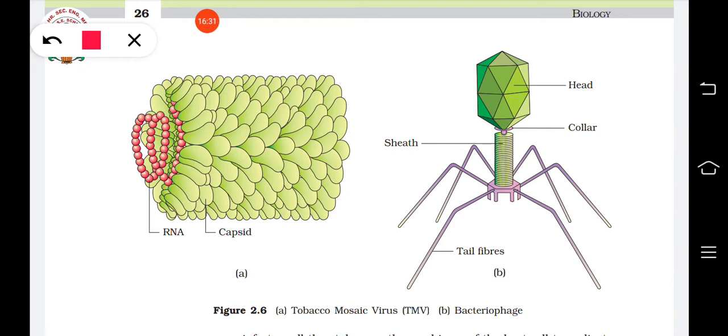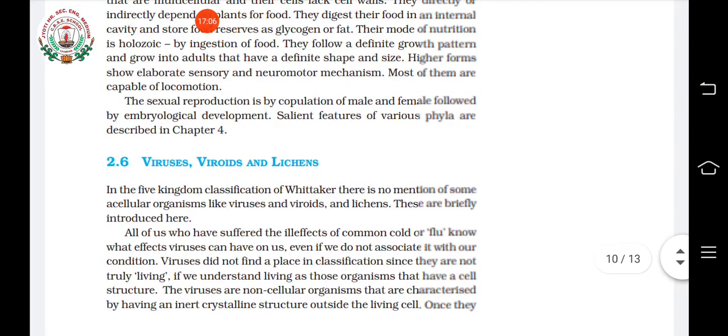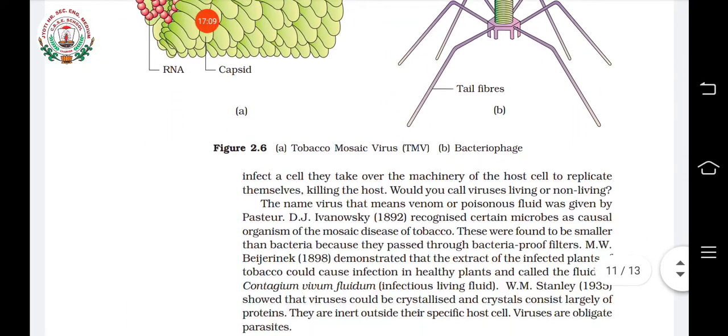Viruses do not have cells, so what they do is take over the cellular machinery, like mitochondria and ribosomes. All the organelles come under the control of the viral DNA or viral RNA, and the host cell's different organelles start working according to the instruction of the viral gene. In this way a virus attacks a cell. Understood? It multiplies and produces a number of offspring.